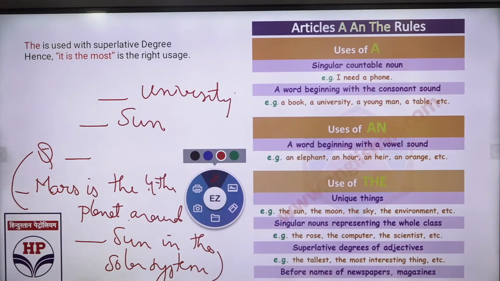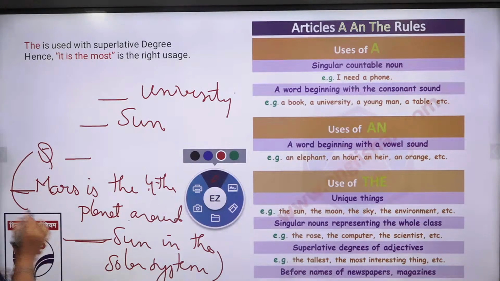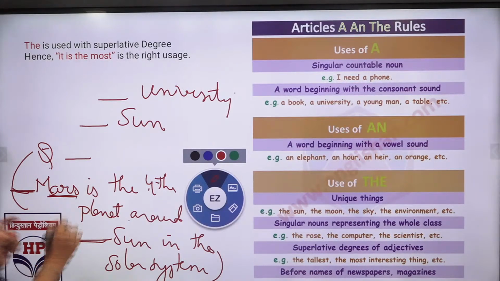Now first tell me dash university. What would be there? Write it down sentence. What would be there? Dash Mars is the fourth planet around dash sun in the solar system. तो Mars के आगे क्या लगेगा? कौन सा आर्टिकल लगेगा? A and the में से या कोई भी नहीं लगेगा? Sun के आगे कौन सा आर्टिकल लगेगा या कोई भी नहीं लगेगा? The university, an university, a university.